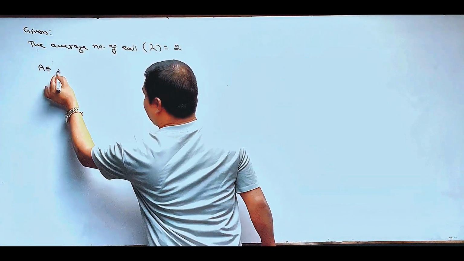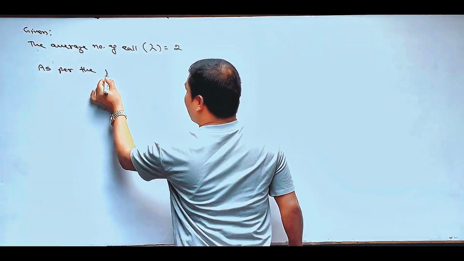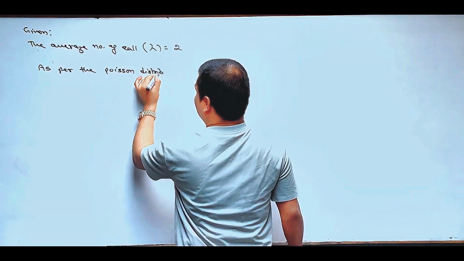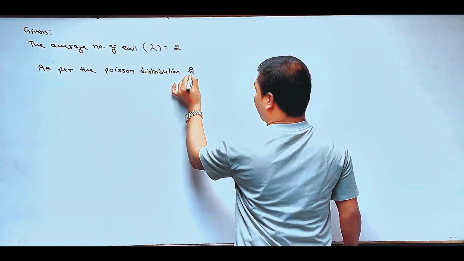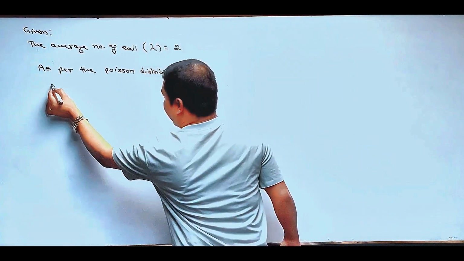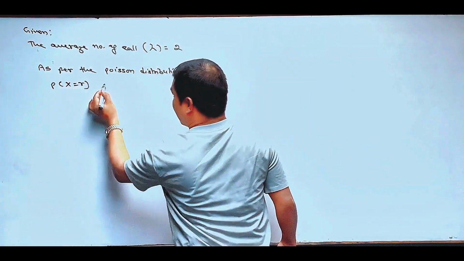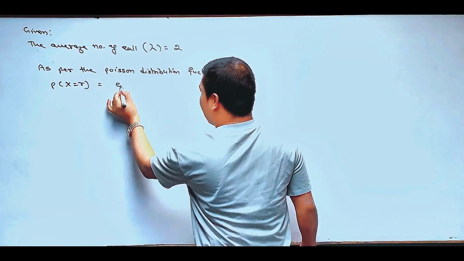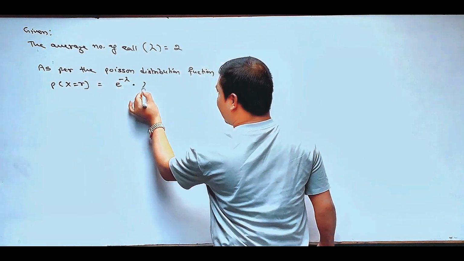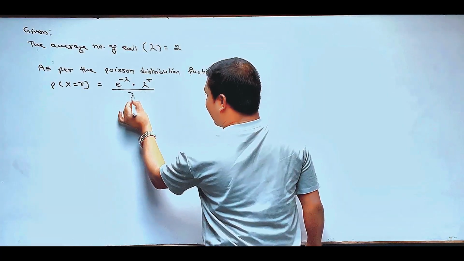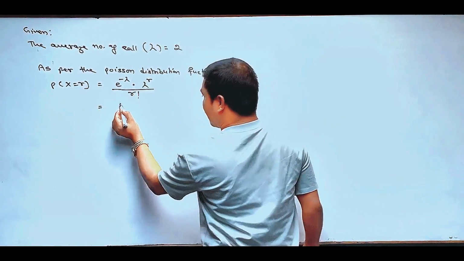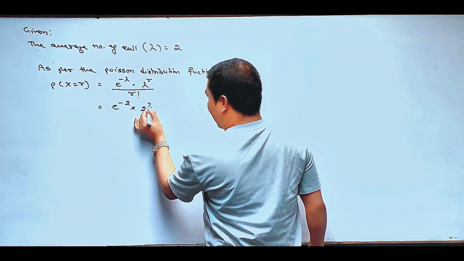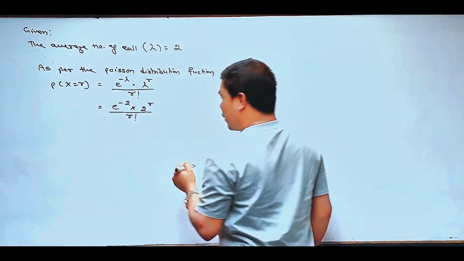As per the Poisson distribution function, P(X = r) equals e to the power minus lambda multiplied by lambda to the power r, divided by r factorial. Here e to the power minus lambda means e to the power minus 2, multiplied by 2 to the power r, and then r factorial. So what is the first question?